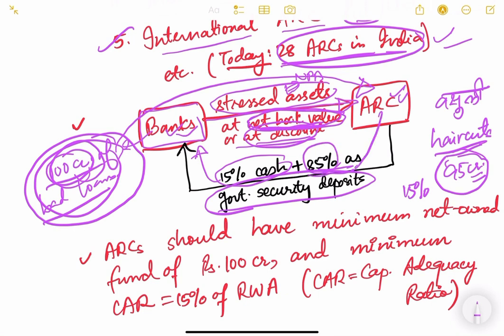Now, why do they invest in government securities? Because obviously they will earn some return on the GSECs also. So they will not use all their cash just to give to the banks. They will invest in some government securities, get some returns out of it, and then they can pledge those government securities, 85%, to the bank. So this is how the model runs.